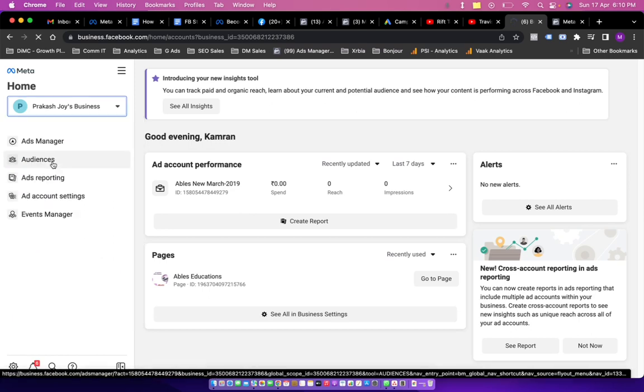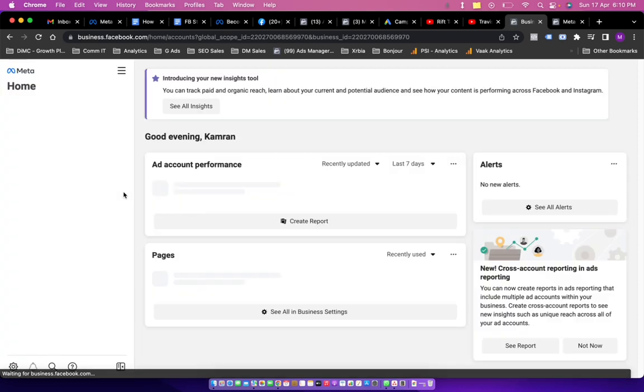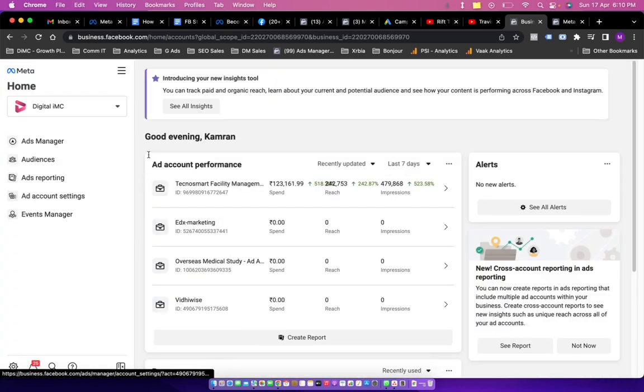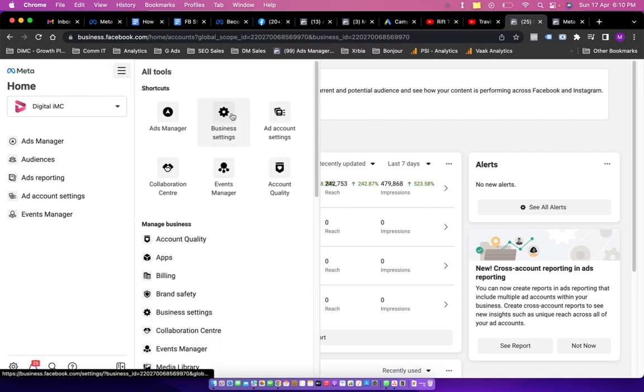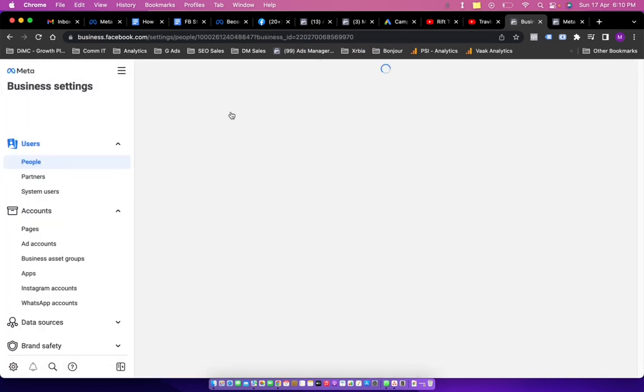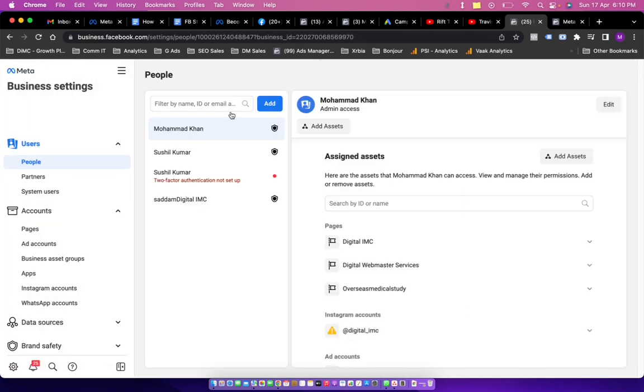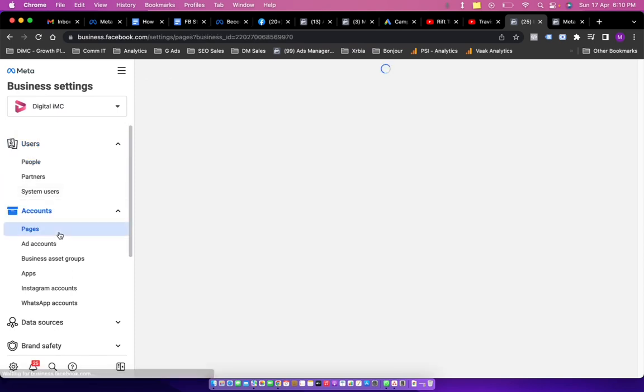All right. So once your business account is created, you have to click on these three bars on the top left and come into business settings. Now, business settings is an option from where you manage all the properties under a business manager account. So from here, you can quickly go into pages.